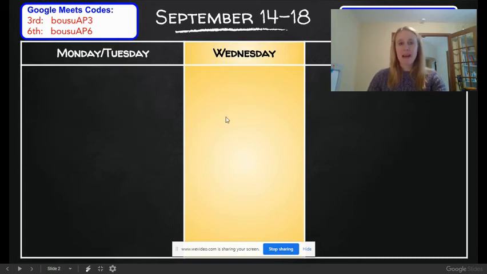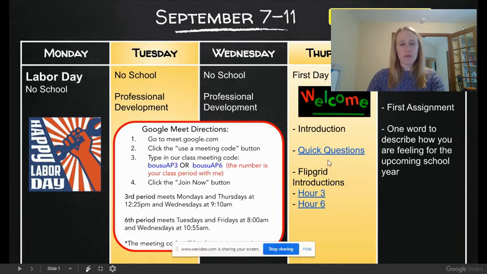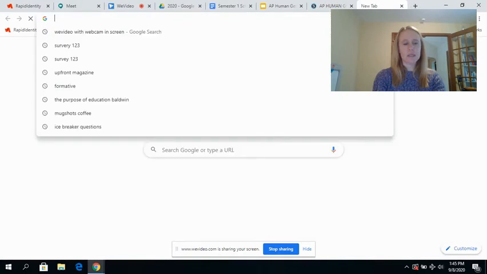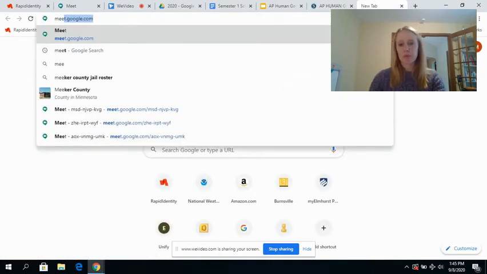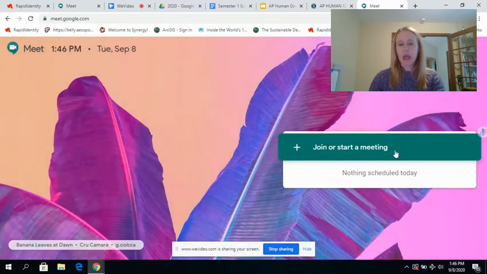My email address is mjbousu@isd191.org. I should put that somewhere on the Google Meet instructions. Another way, if you're not going through Rapid Identity, is to type in meet.google.com, click join meeting, and type in the code.